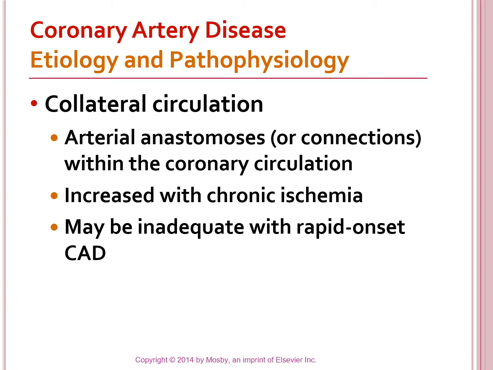But the more ischemic attacks you have, the more collateral circulation you develop, because ischemic tissues release messengers that stimulate angiogenesis, which means the development of more blood vessels.